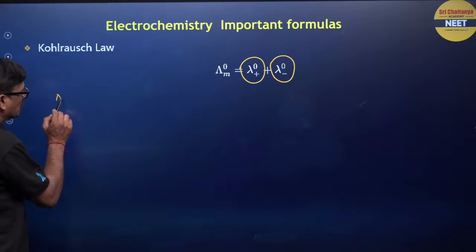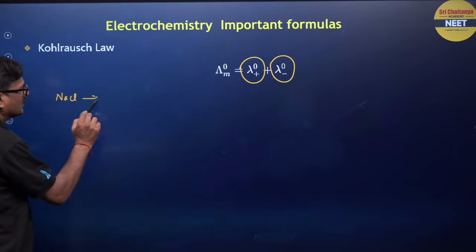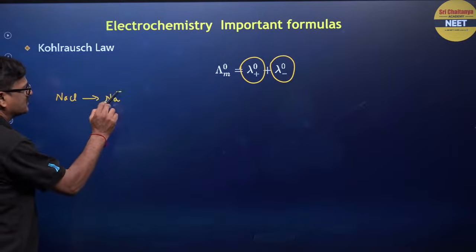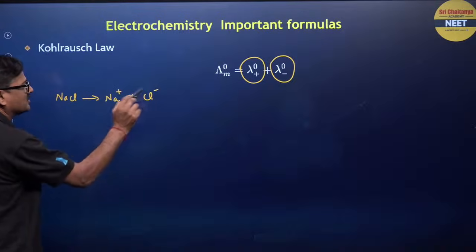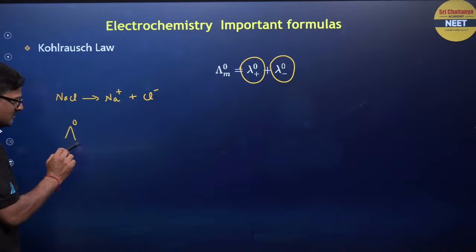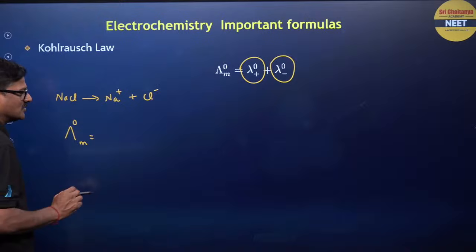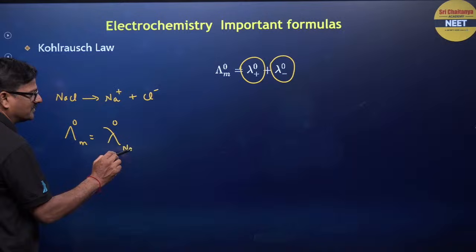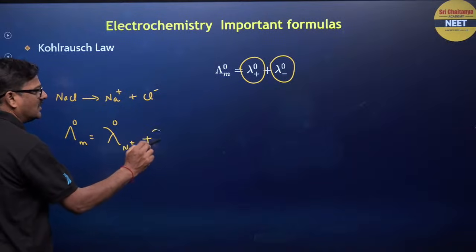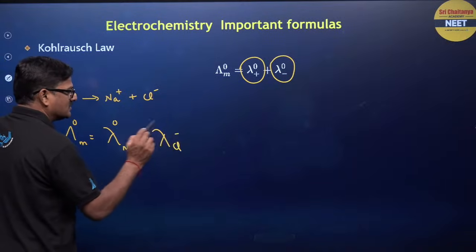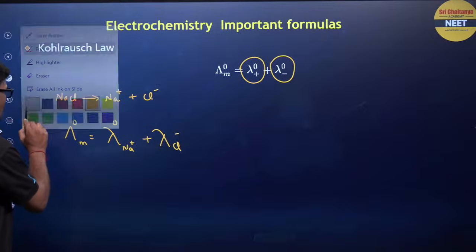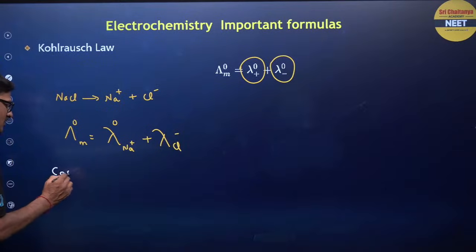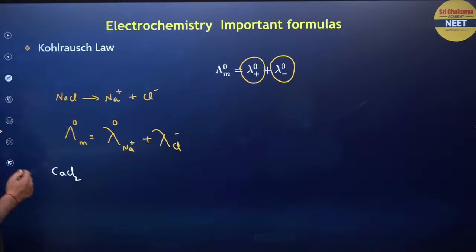Suppose you have sodium chloride, it is going to give us Na plus and Cl minus. So the limiting molar conductance is equal to the ionic conductance of Na plus and the ionic conductance of Cl minus. What if you want to write calcium chloride?